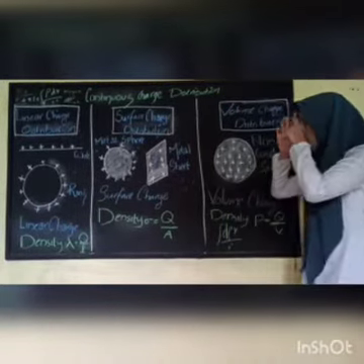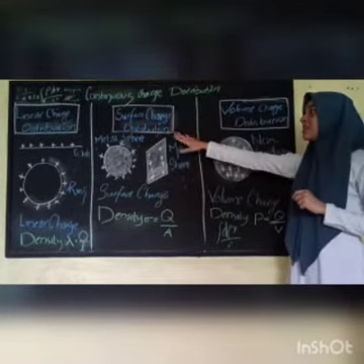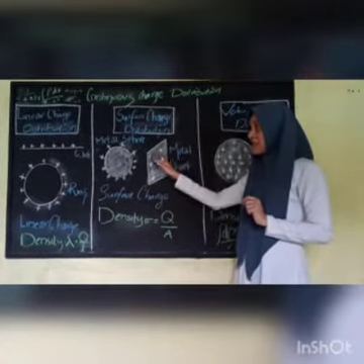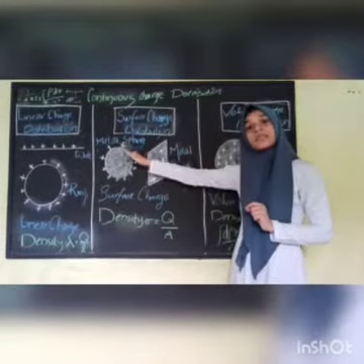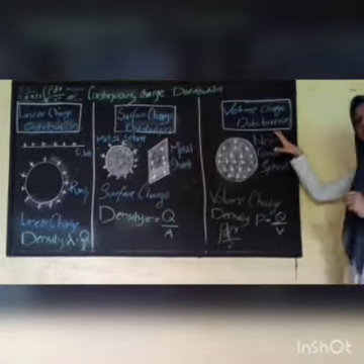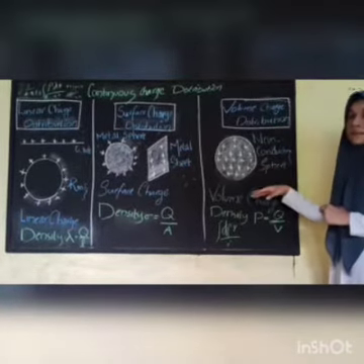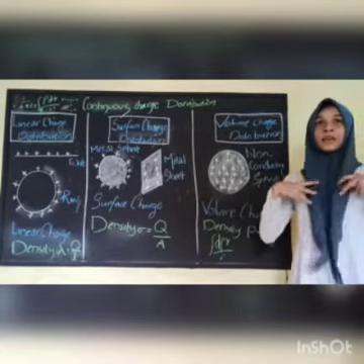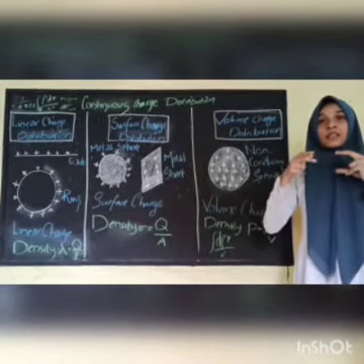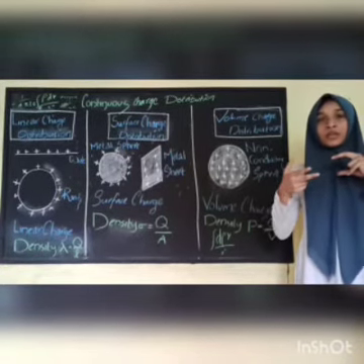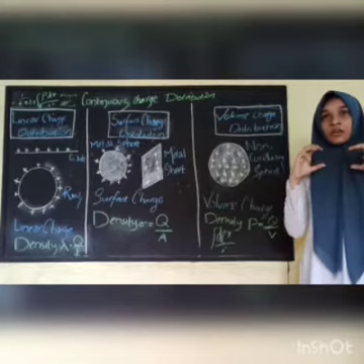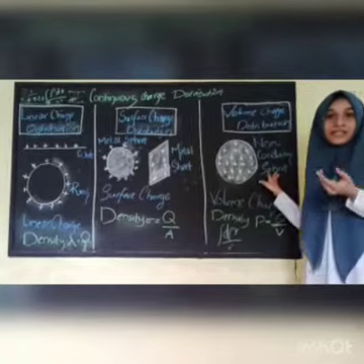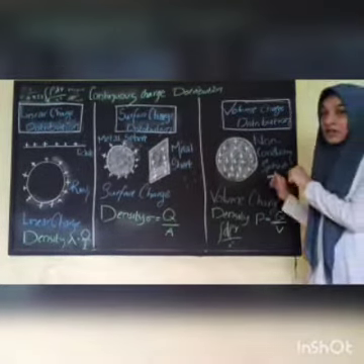Now I will tell you, you may feel like the surface charge distribution and volume charge distribution are somewhat similar. But in the surface charge distribution the charges are actually through the surface, okay? But in the volume, it's totally through the volume if the charges are passing. For example, in volume charge distribution, our questions will be like, if there is a thick block, like bricks or something, and you have to calculate how much charge is passing through it. Questions like that will be coming in volume charge distribution.